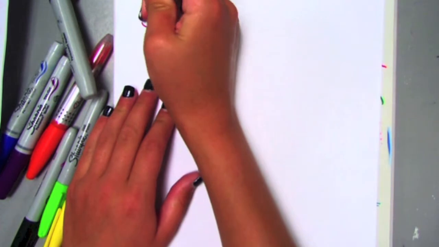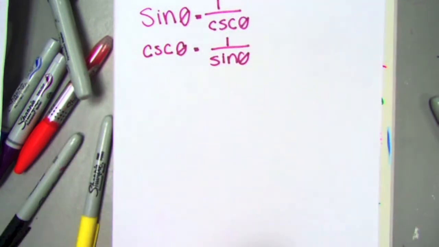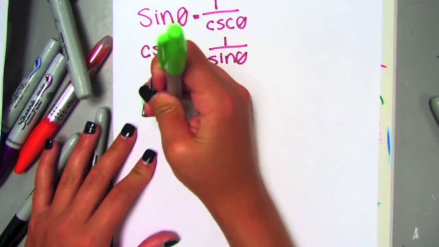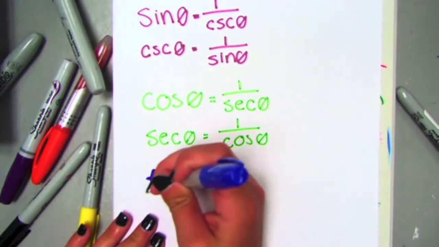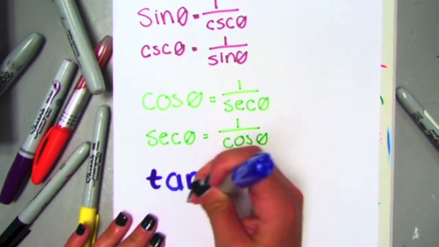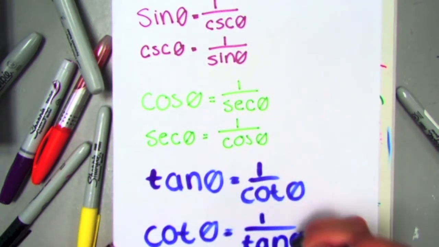Reciprocal identities. Sine theta equals 1 over cosecant theta. Cosecant theta equals 1 over sine theta. Cosine theta equals 1 over secant theta. Secant theta equals 1 over cosine theta. Tangent theta equals 1 over cotangent theta. Cotangent theta equals 1 over tangent theta.